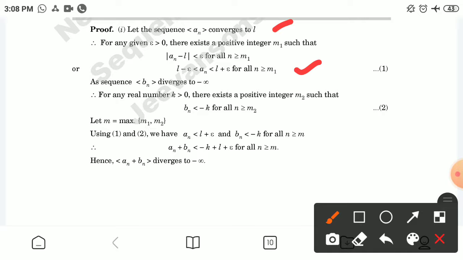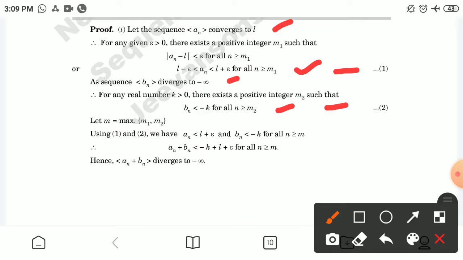As sequence bn diverges to minus infinity, for any real number k greater than 0, there exists a positive integer m2 such that bn is less than minus k for all n greater than or equal to m2. Marking this as number 2, this is number 1. Let m equal the maximum of m1 and m2.